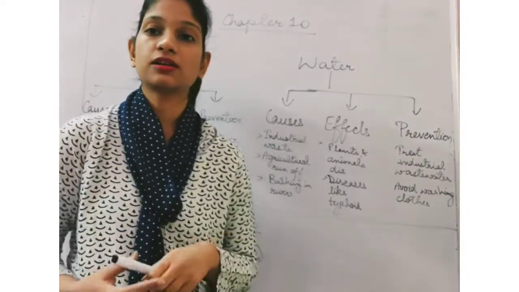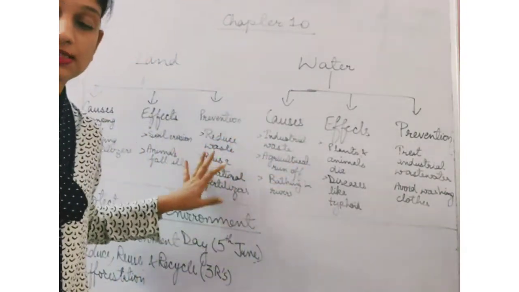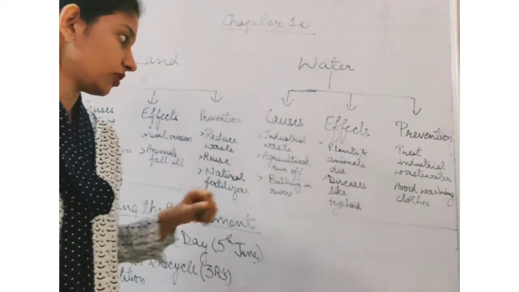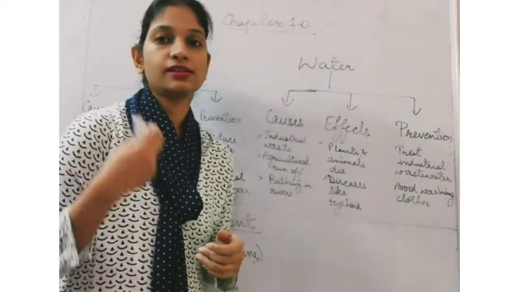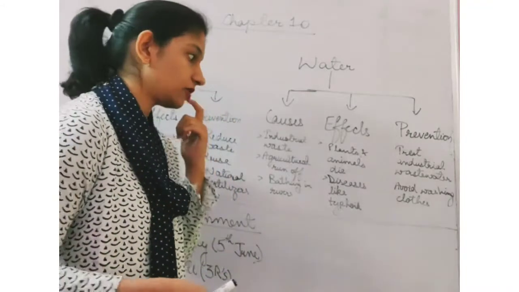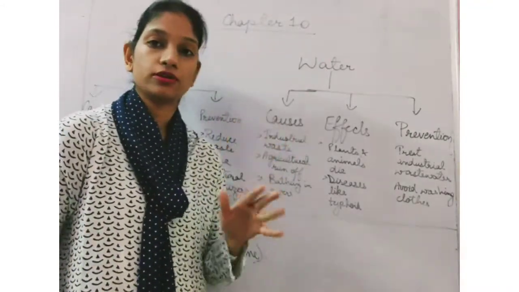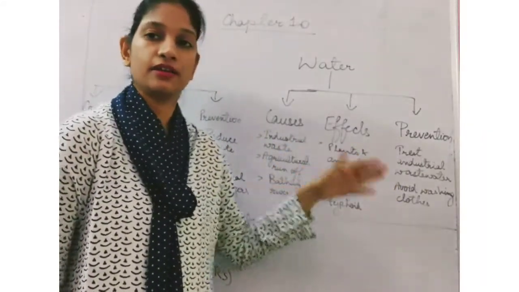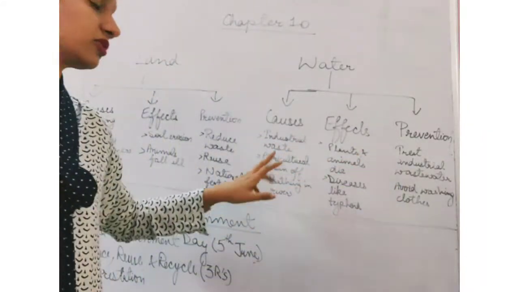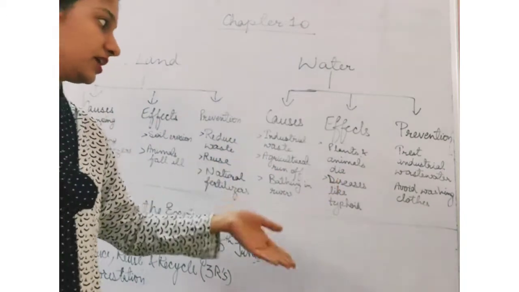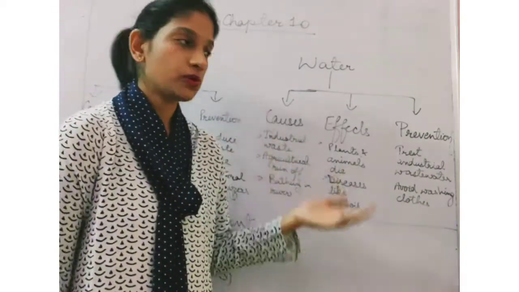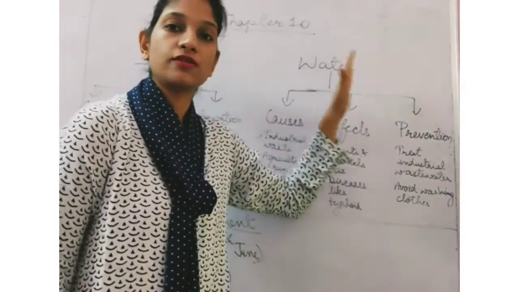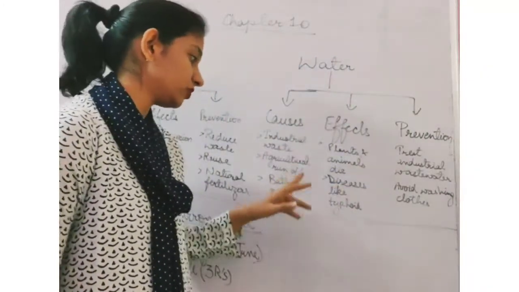Secondly, the agricultural runoff. Now, again, when we put these pesticides, fertilizers, chemicals into the soil, whenever it rains, along with the rain or along with the soil, that water or the pesticides also get washed away and they enter the rivers, lakes, etc. Right? So that agricultural runoff which is being added to the water is spoiling the quality of water. It is causing water pollution. It is acting as a pollutant.